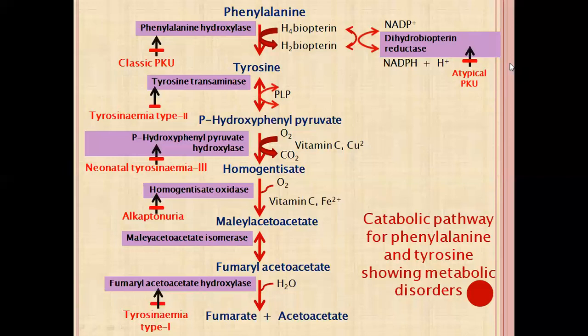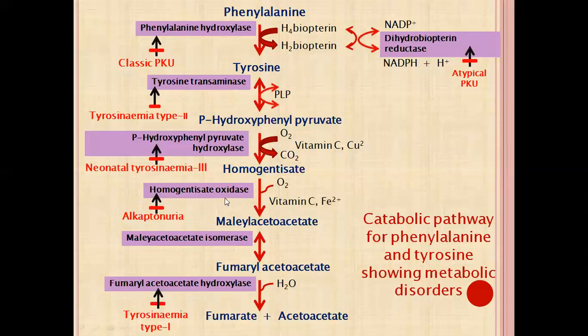Okay. The next step is tyrosine is converted into para-hydroxyphenyl pyruvate with the help of the enzyme tyrosine transaminase. Next, para-hydroxyphenyl pyruvate is converted to homogentisate, and homogentisate is converted into maleylacetoacetate with the help of the enzyme homogentisate oxidase. This is again an important enzyme related to the case study and your viva questions.